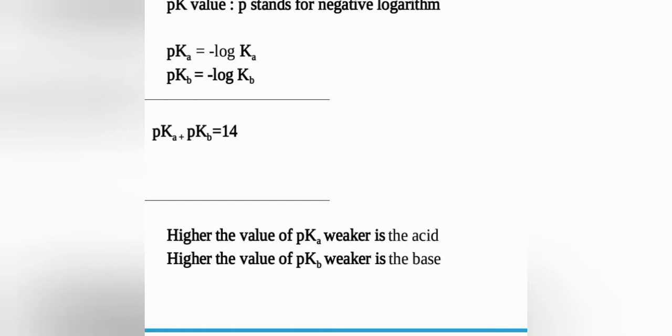So for the exam they will be asking such questions also, either Ka or pKa. That means pKa is equal to minus logarithm Ka, and pKb is equal to minus logarithm Kb. As I said, they will be giving some molecules with Ka values or pKa or pKb values for some acids or bases, and we have to arrange the molecules in increasing or decreasing order of their acidic or basic strength. Depending upon the magnitude of the Ka or pKa value given in the question, we are supposed to arrange the molecules in the correct order. Such a question you can expect for the exam also.